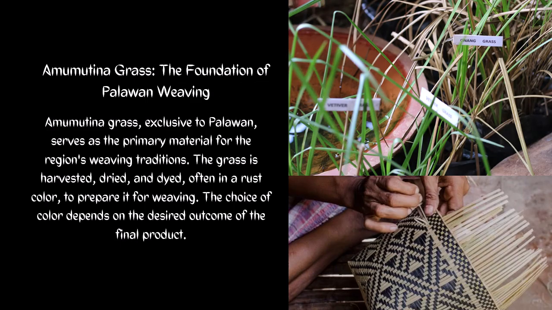This amumutina grass is exclusive only in Palawan. It serves as the primary material for the region's weaving traditions. The grass is harvested, dried, and dyed, often in a rust color to prepare for weaving. Now, the choice of color depends on the desired outcome of the final product.